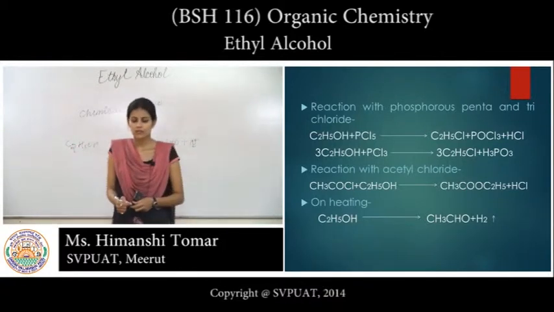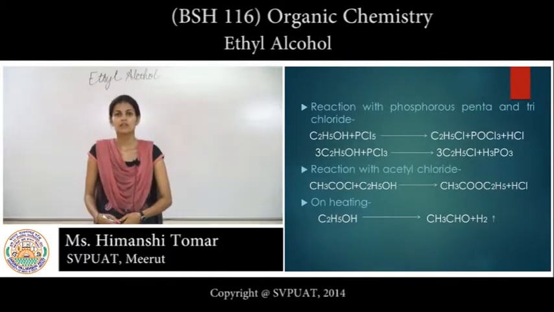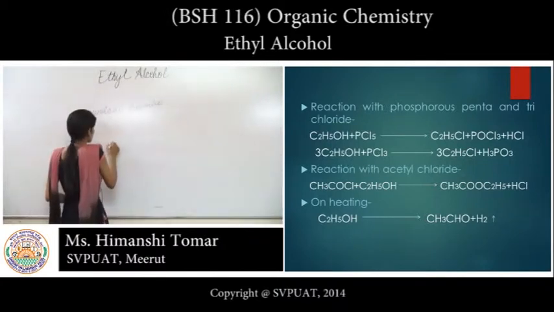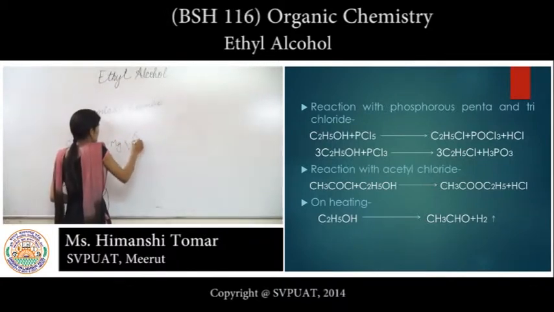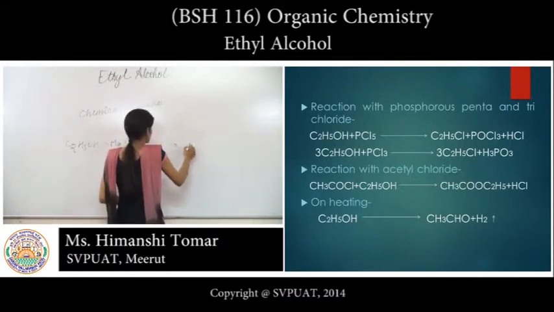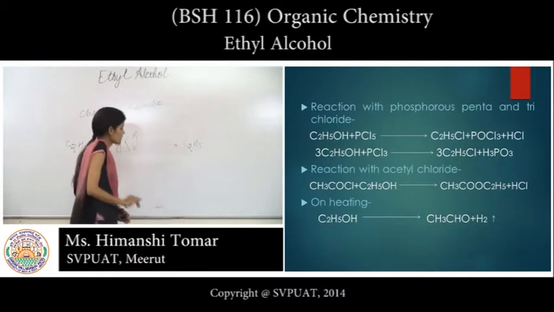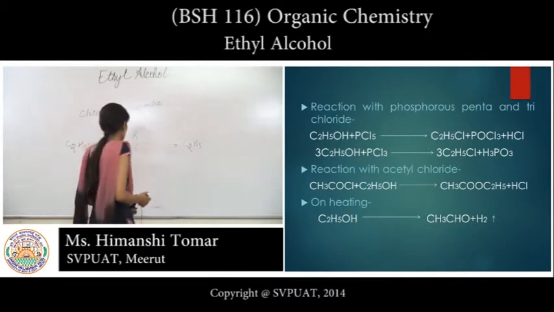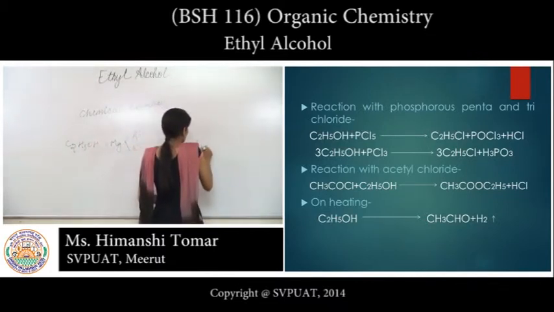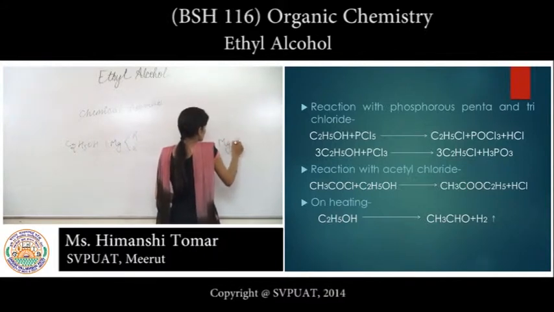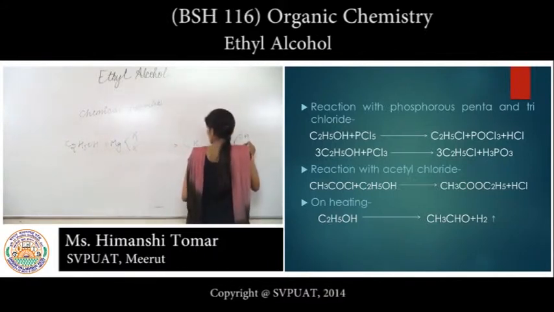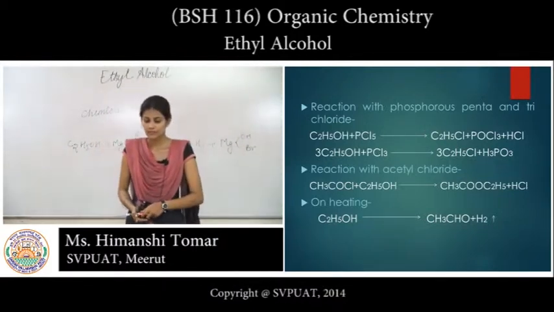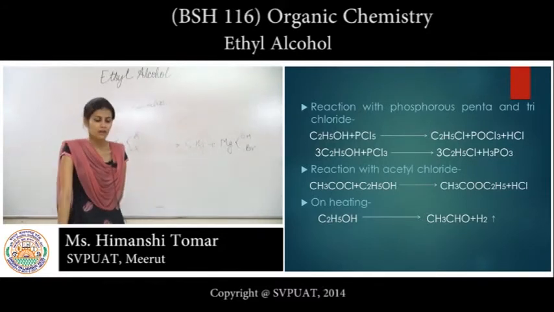Another reaction is with Grignard reagent. On reacting with Grignard reagent, C2H5OH plus RMgX gives the compound methane, CH4, plus Mg(OH)Br. Another reaction takes place with acetic anhydride and acetyl chloride.